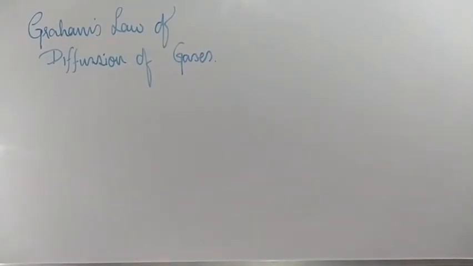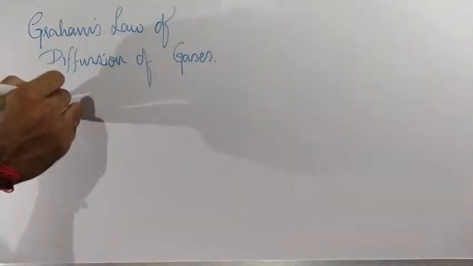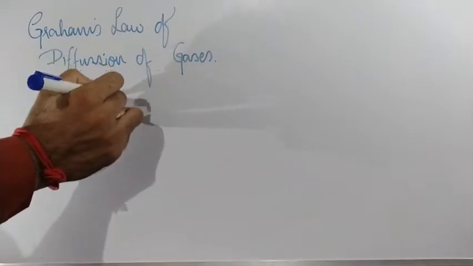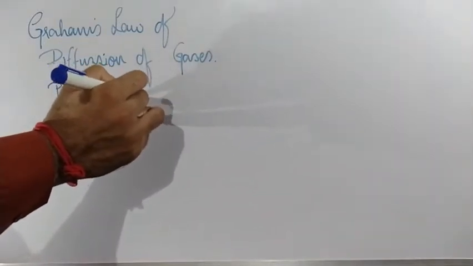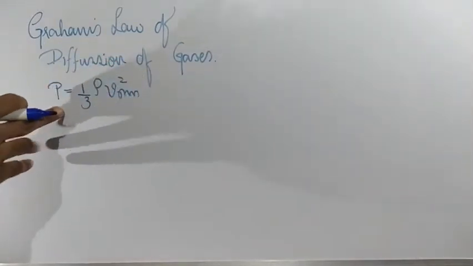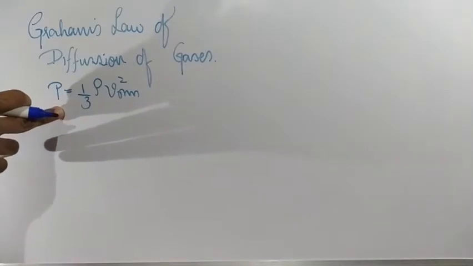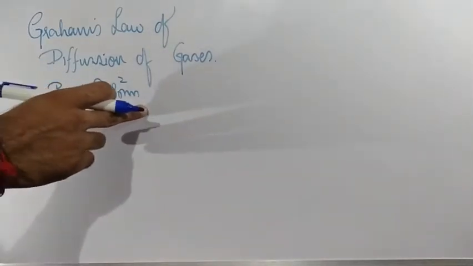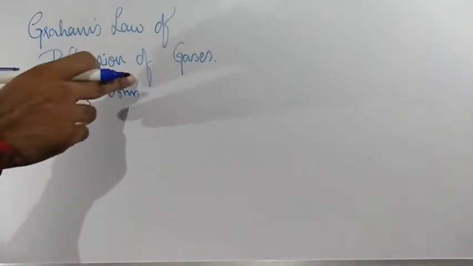Now, what is this Graham's law of diffusion of gases? Listen. We know that P is equal to 1 by 3 rho VRMS square. This is the average pressure exerted by the gas: 1 by 3 times the density, multiplied by the square of VRMS.